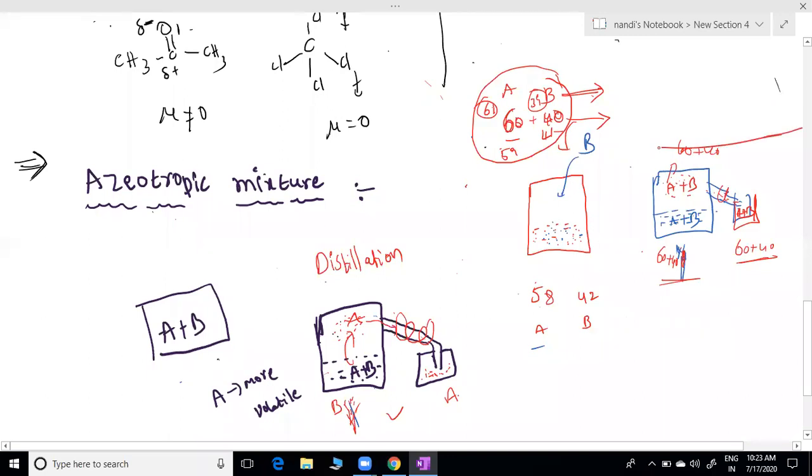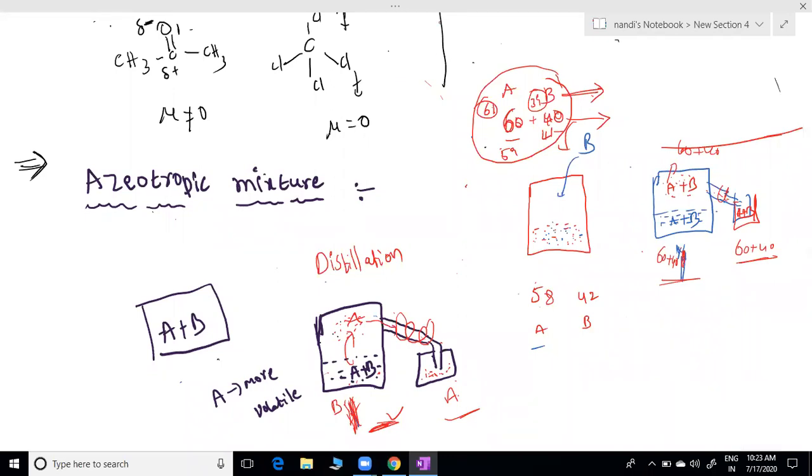Understood? But in the remaining cases, if I am heating at compositions other than 60-40, they can evaporate and we can separate A and B. See here, A plus B is there, I am just heating, A evaporates and comes separately and B separately. We separated them. But here I am not able to separate. That special case and special composition we call an azeotropic mixture. An azeotropic mixture means we can't separate in the vapor state and liquid state. That's the meaning, simply.